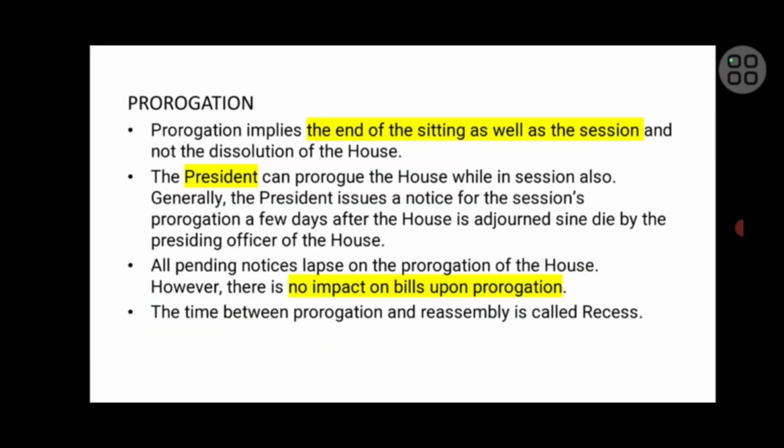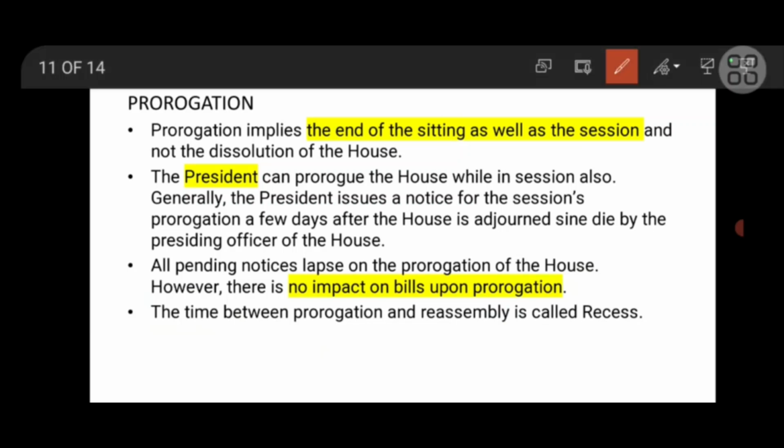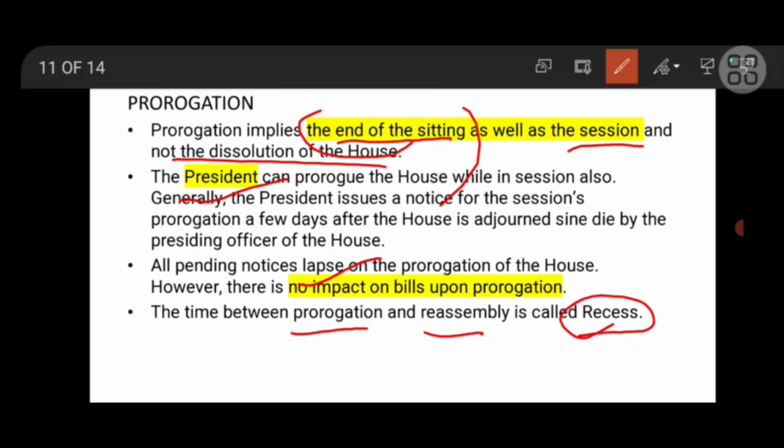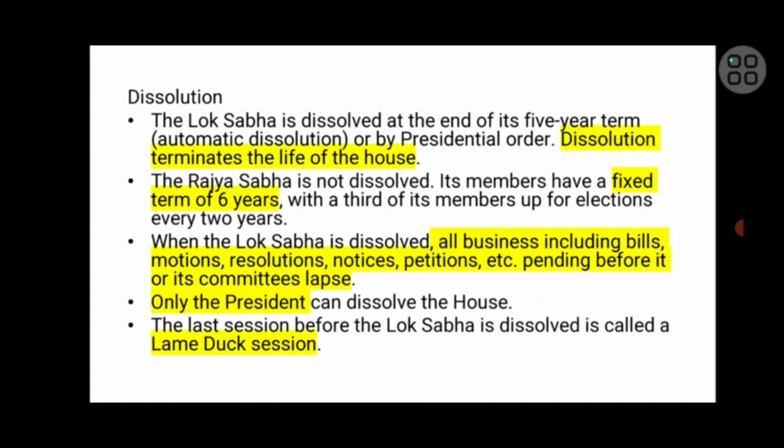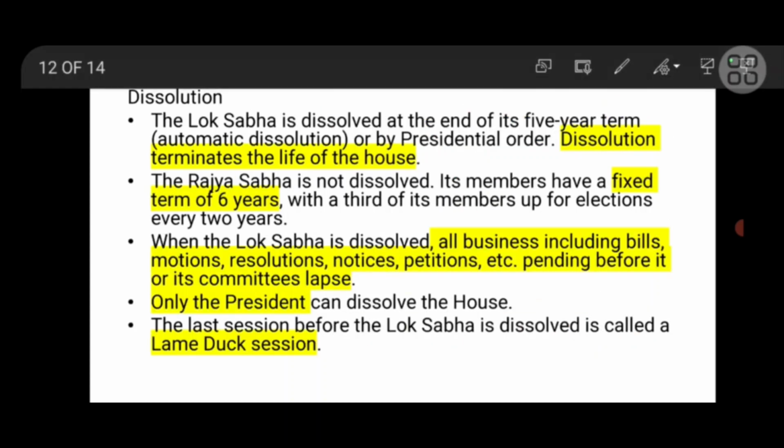Also, you need to understand prorogation. Prorogation means the end of the sitting as well as the session. Adjournment means only the end of the sitting, and the house will not get dissolved. The President will prorogue the house. All the notices will lapse if the house is prorogued. The time between prorogation and reassembly is called recess. This is also important.